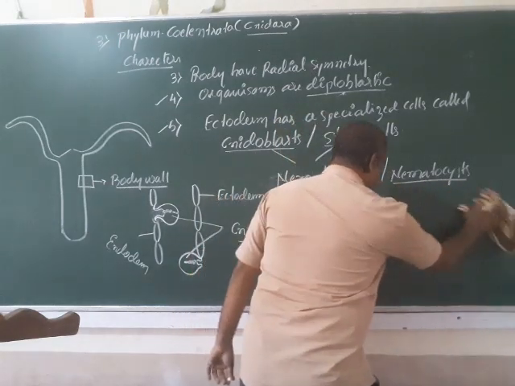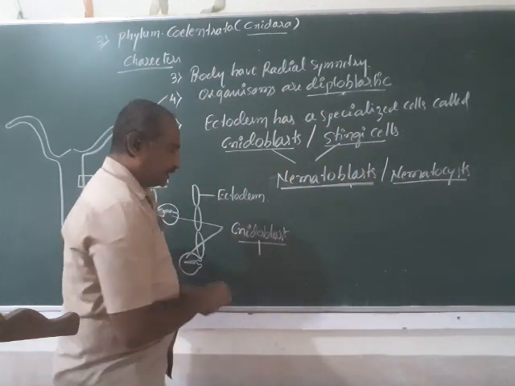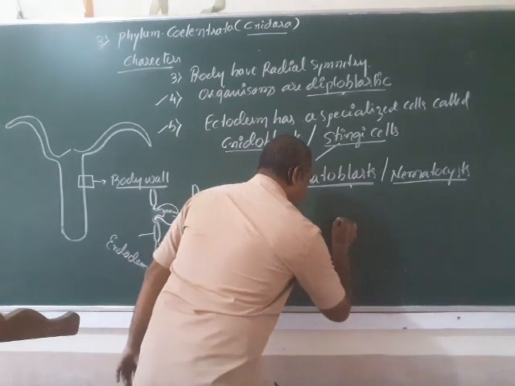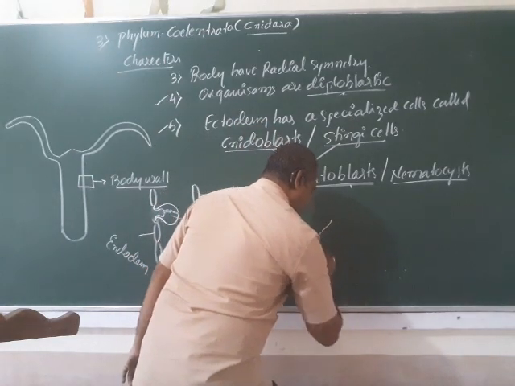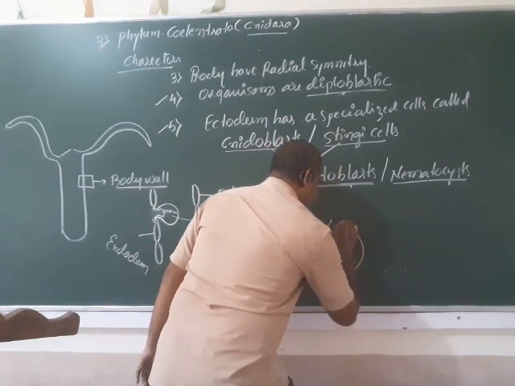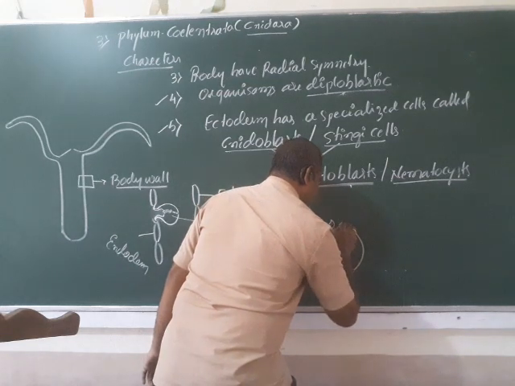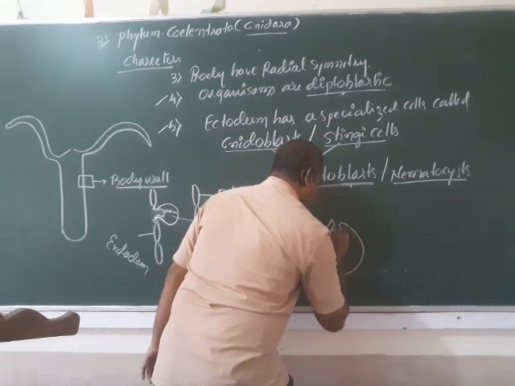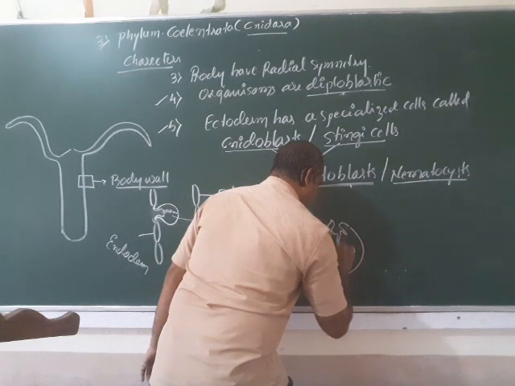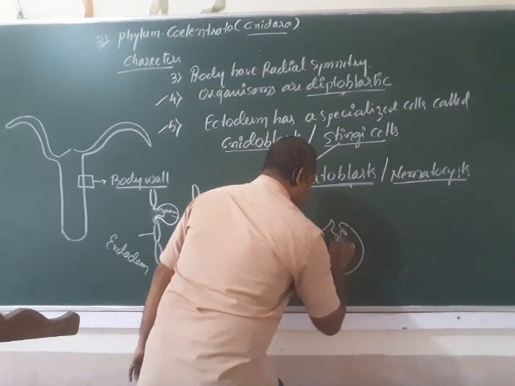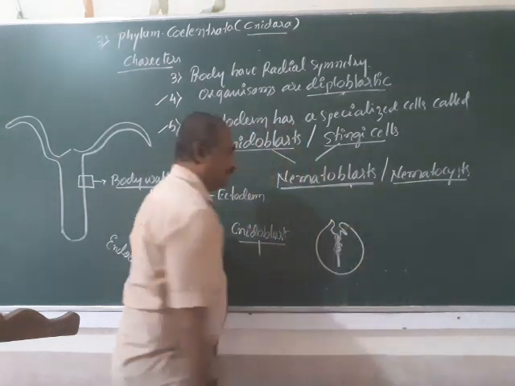The nematocyst will be like this, as shown in the diagram here. This is the specialized cell, and it has a structure like this, surrounded by a coil-like structure.